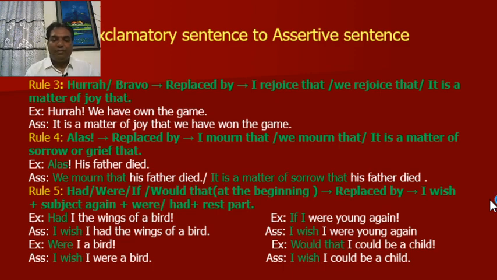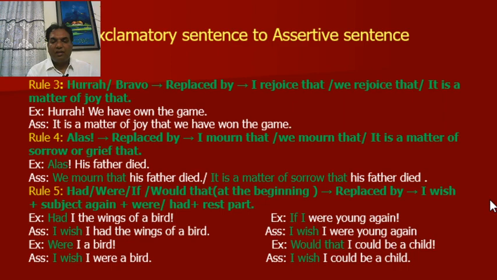Rule number 5. Had, were, if, or would that. If these words or phrases are used at the beginning, these will be replaced by I wish plus subject again plus were or had plus rest part. For example, had I the wings of a bird?